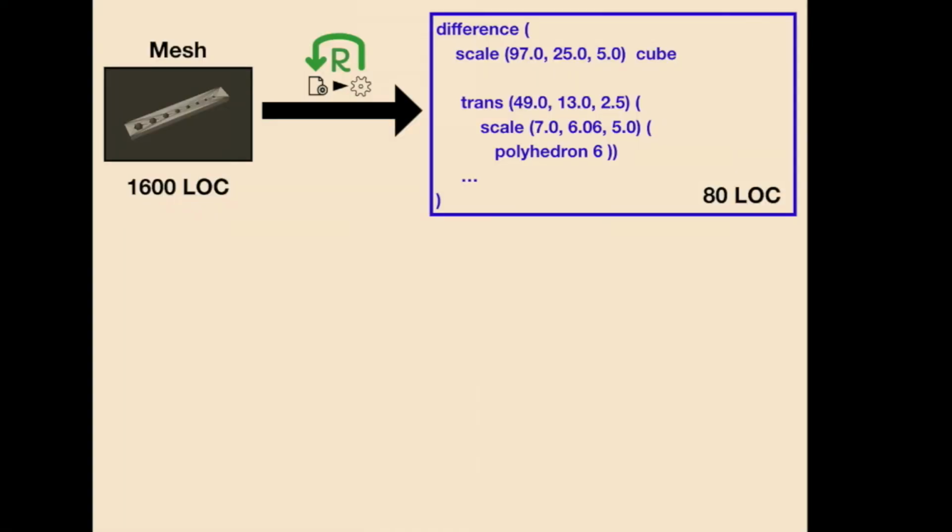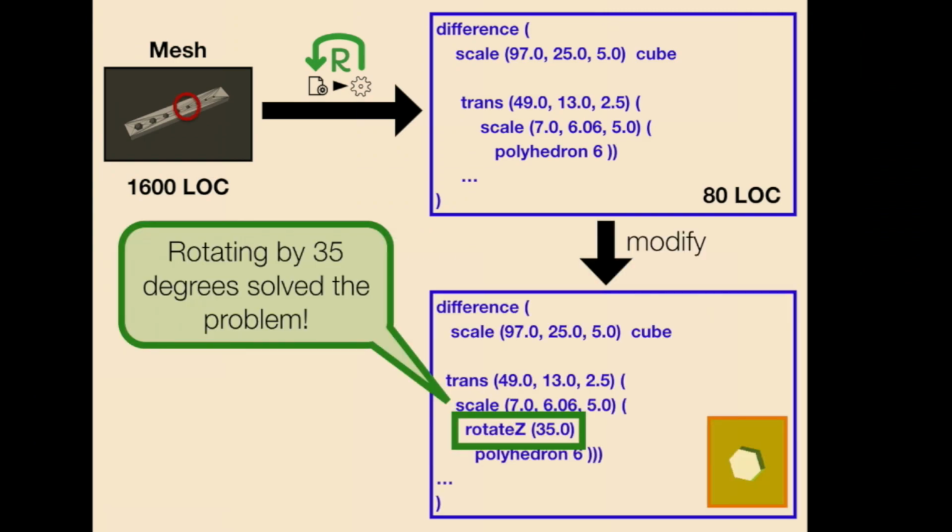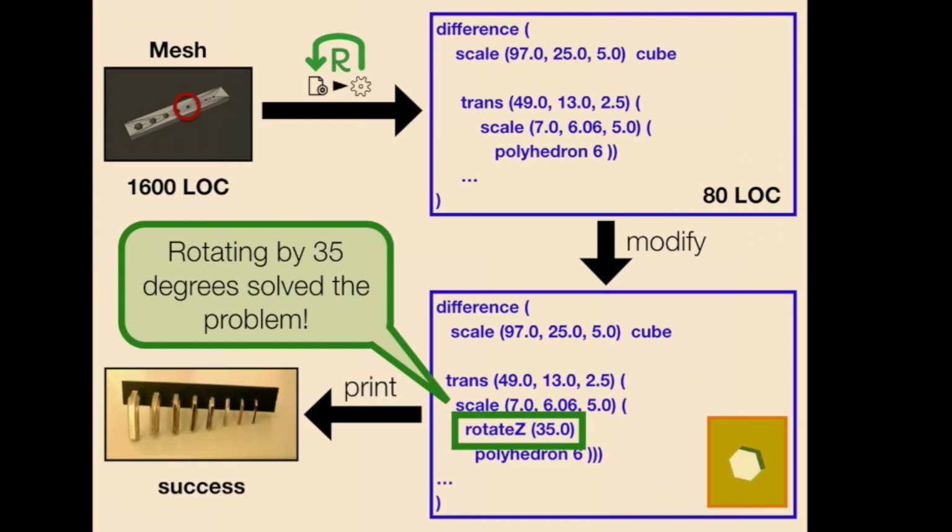We have built this tool called Reincarnate that takes a mesh and gives you back a CAD program. And if you compile that CAD program, you're going to get back that same mesh. So if you give this mesh that I showed you before to our tool, it's going to produce a program in a language that we built, and it looks like that. And once you have that program, in this case, the modification was literally one line. We added a line, and that line was rotation about the z-axis. Once we did that, we printed it again, and I was really happy because everything was parallel.